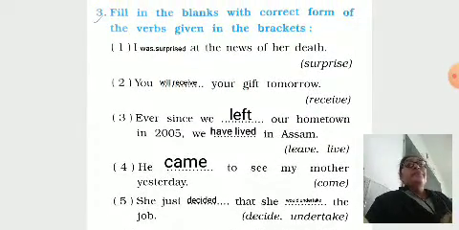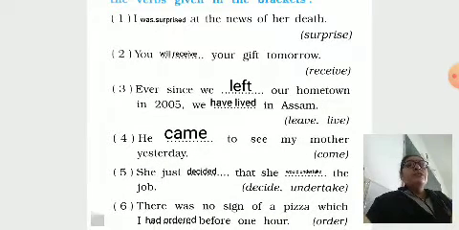Next, fill in the blanks with the correct form of verbs given in the brackets. I was surprised at the news of her death. You will receive your gift tomorrow. Ever since we left our hometown in 2005, we have lived in Assam. He came to see my mother yesterday.